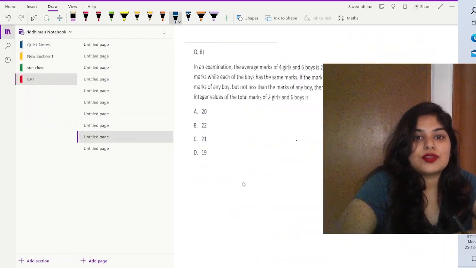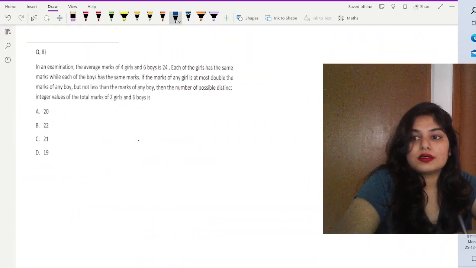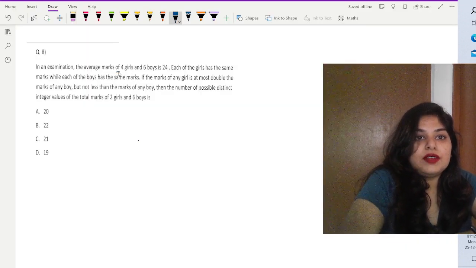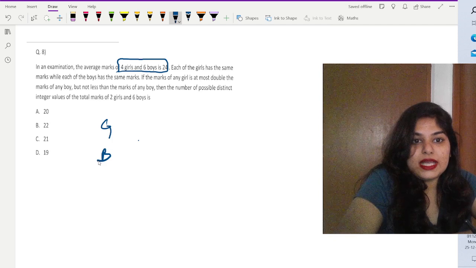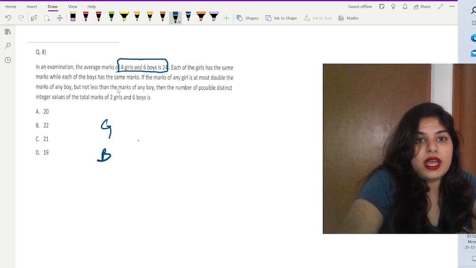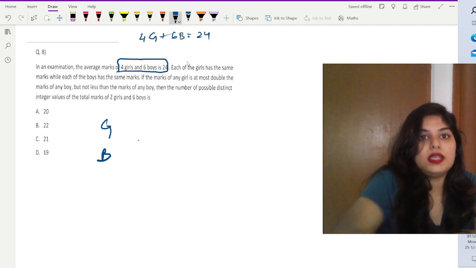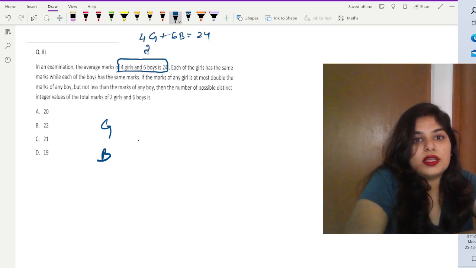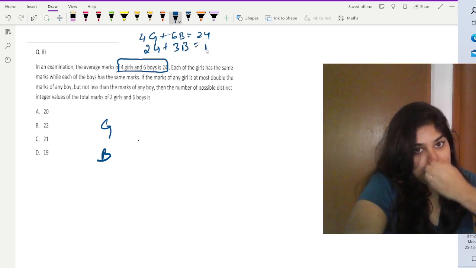Moving on to the next question. In an examination, the average marks of 4 girls and 6 boys is 24. Let us take G as the marks of girls and B as the marks of boys. So 4 girls plus 6 boys is equal to 24 marks. If I simplify it, 2G plus 3B is equal to 12, correct?